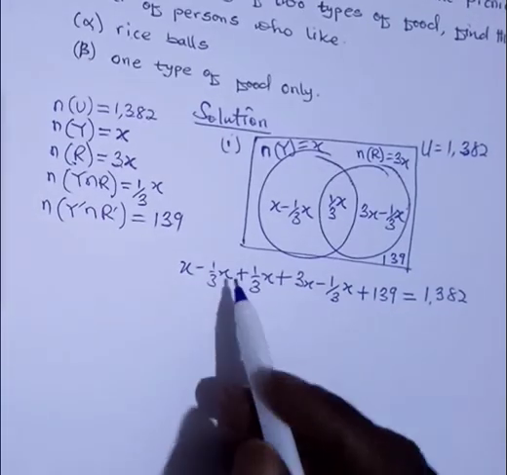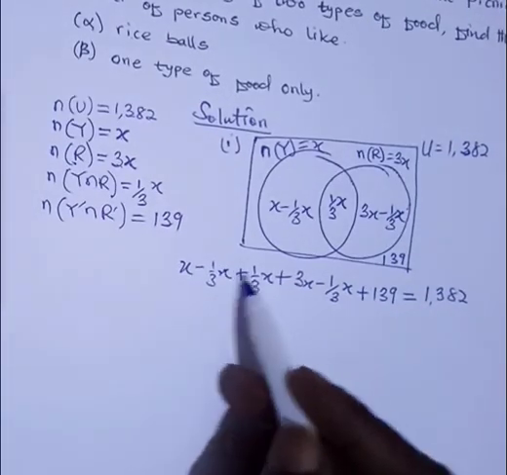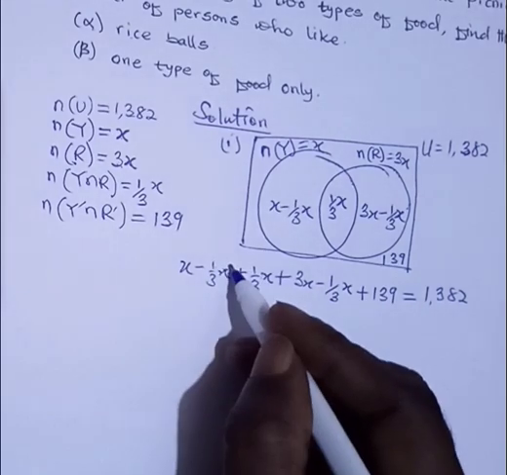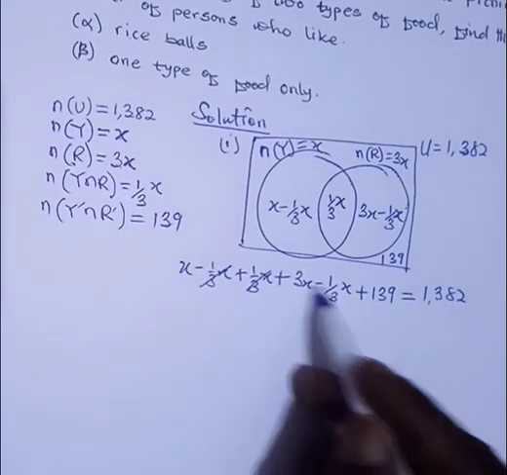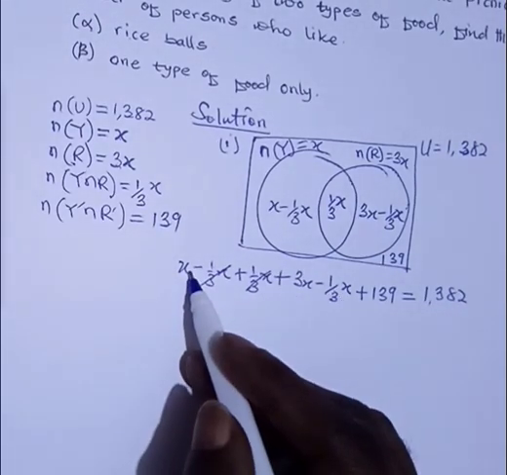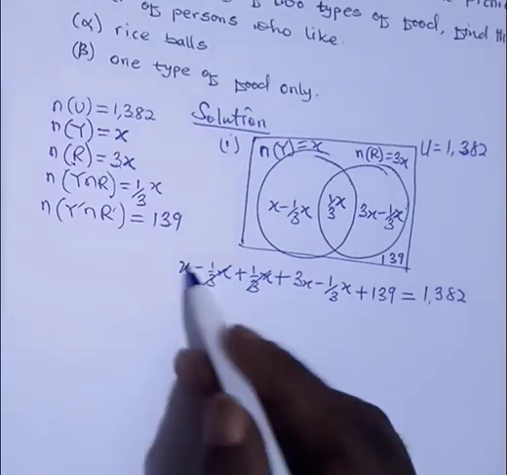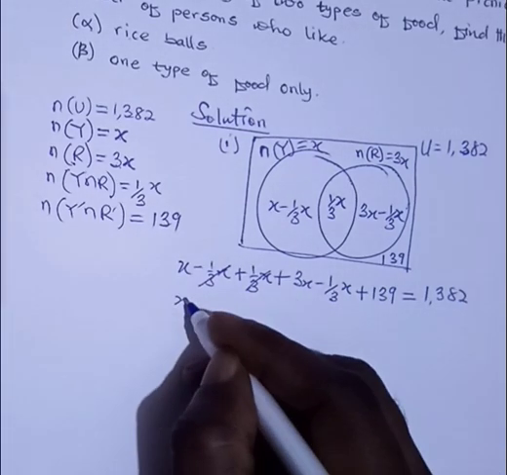Since this is positive, this is positive, this is negative, we can cross this out. Have we gotten that? Then we have this. So this plus this, so x.